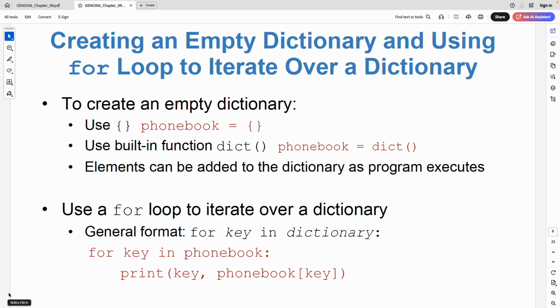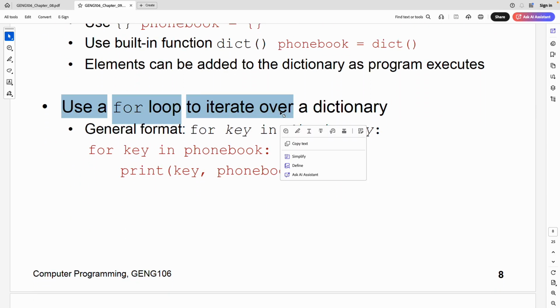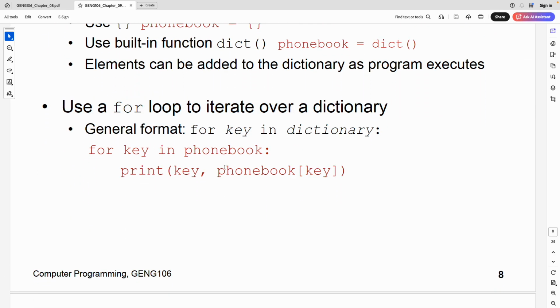For that, we can use a for loop to iterate over the dictionary. In a for loop, it gives us the keys.